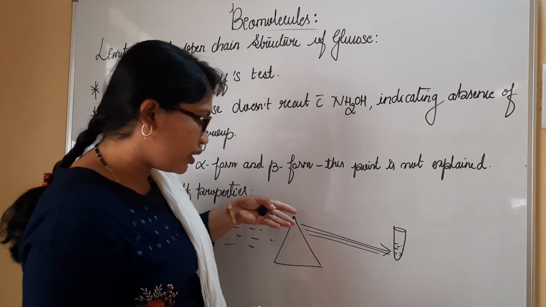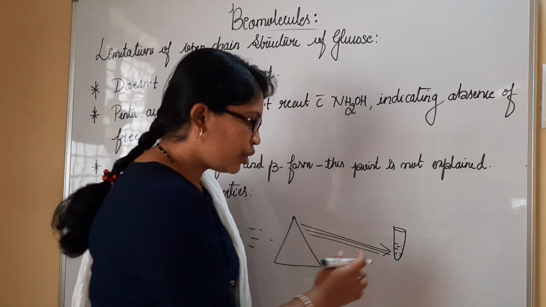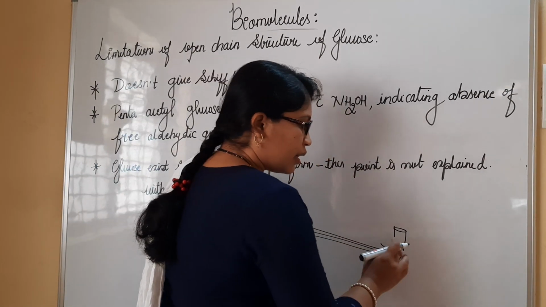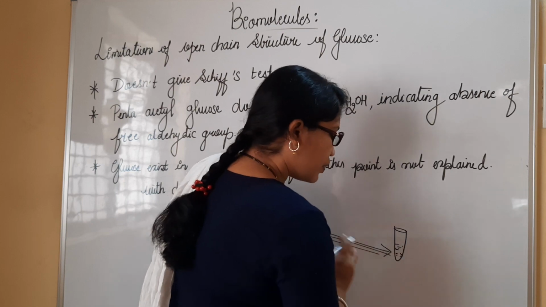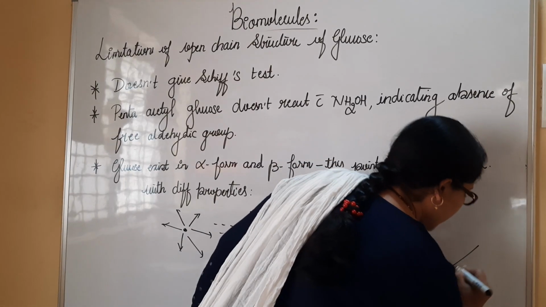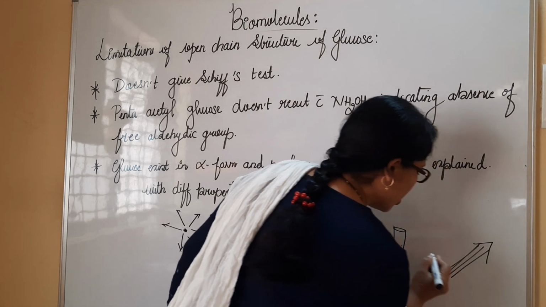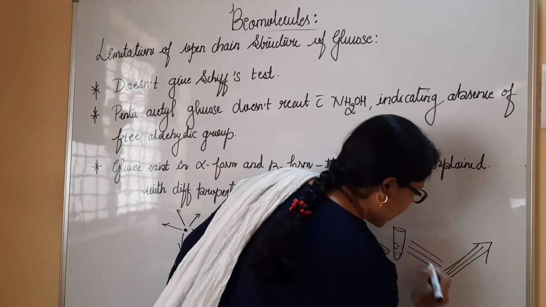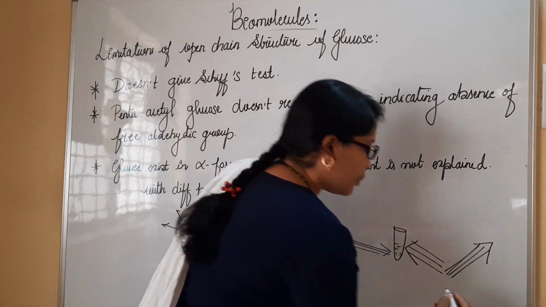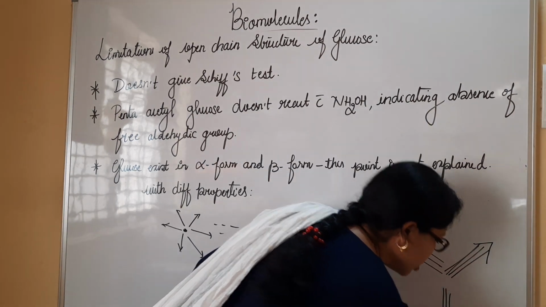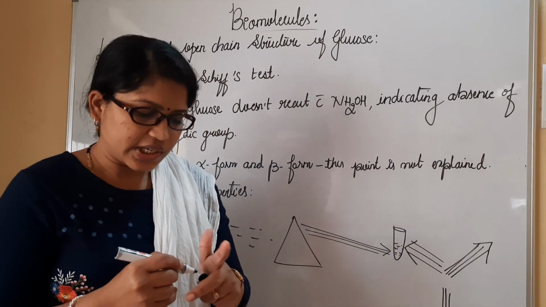When we pass this plane polarized light on this sample, it rotates this light either to the right side, or it may rotate either to the left side, or it may remain the same also.